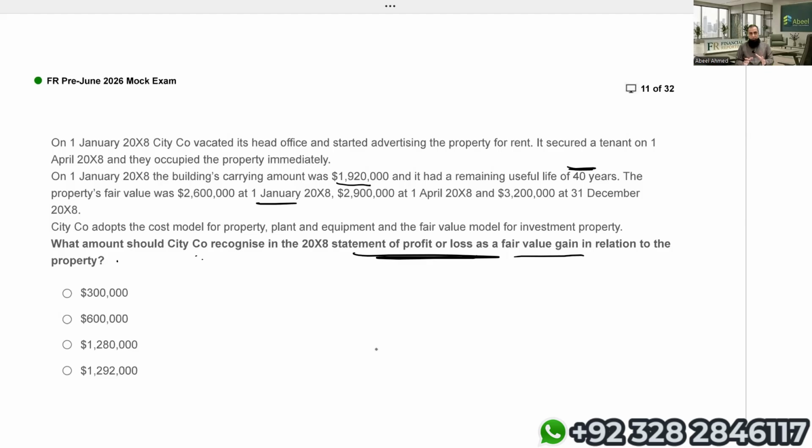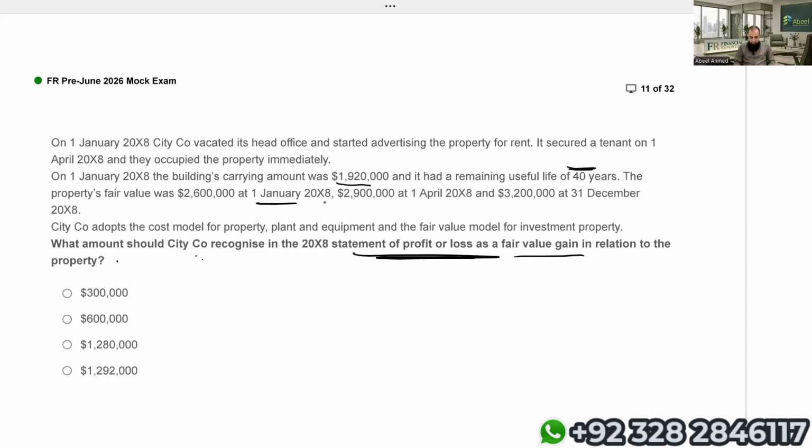Now, listen to me carefully, students. Before transferring the building from IAS 16 to IAS 40 investment property fair value model, first we have to revalue the property. And whatever the difference comes, if there's a rise in the value, that is treated as revaluation surplus, and we have to show that in OCI.